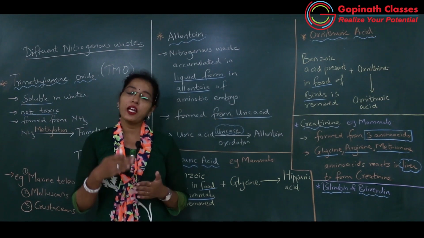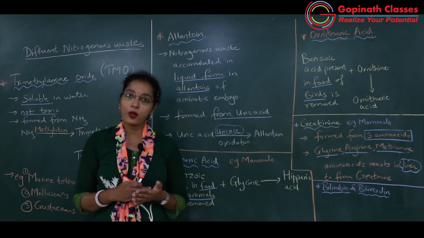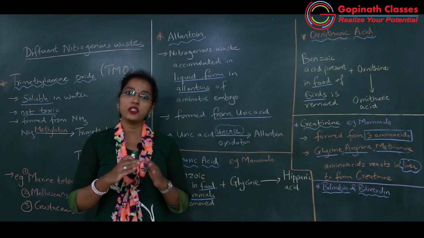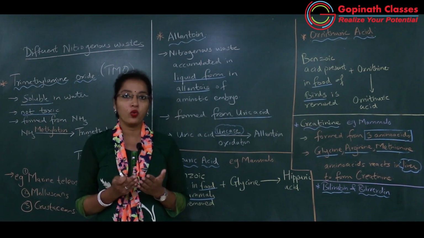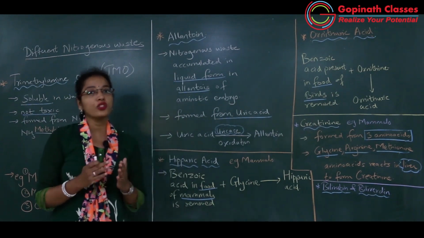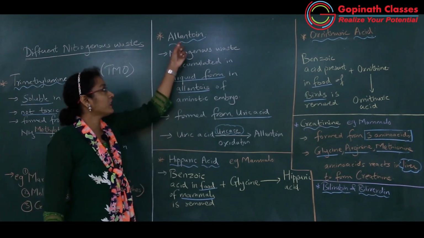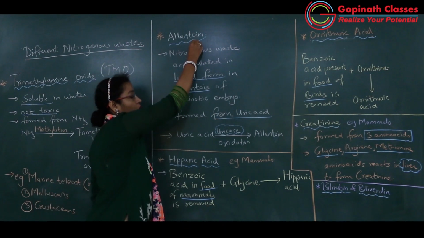During embryonic development the amnion will protect the embryo from mechanical injury. So in those organisms there is formation of nitrogenous waste in the form of allantoin.